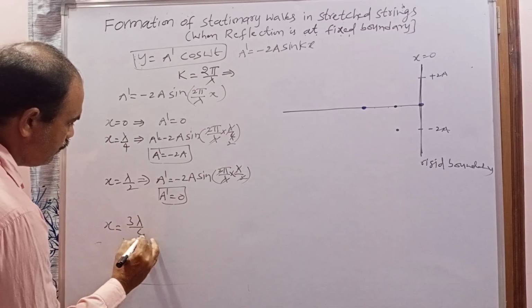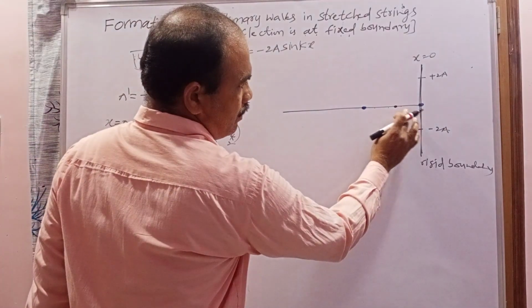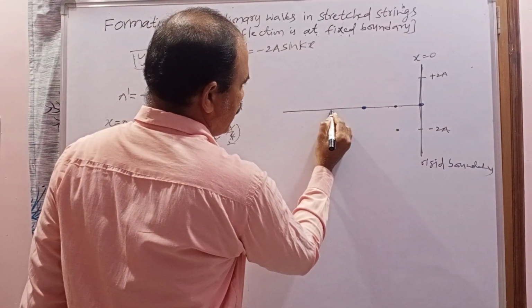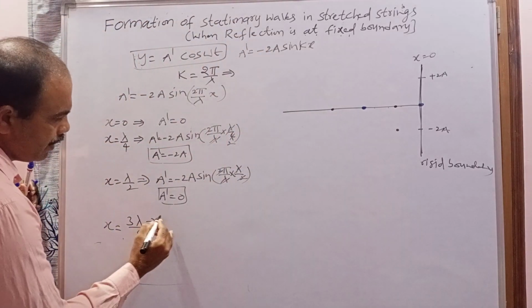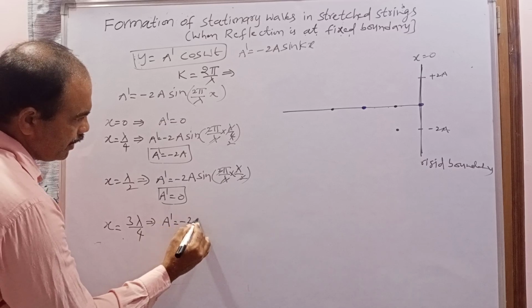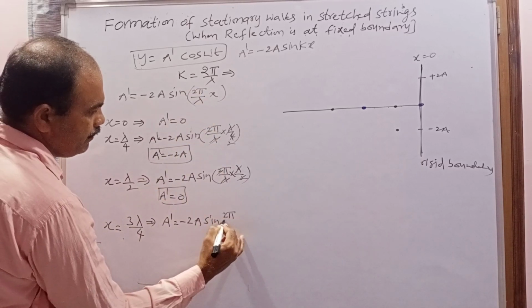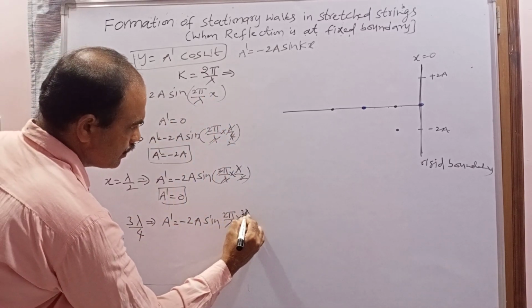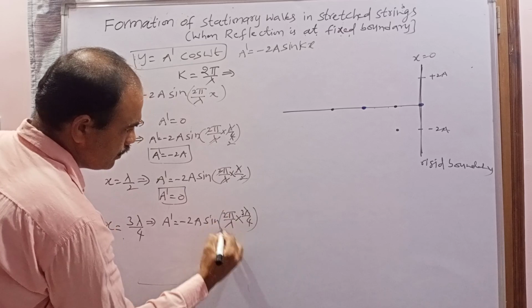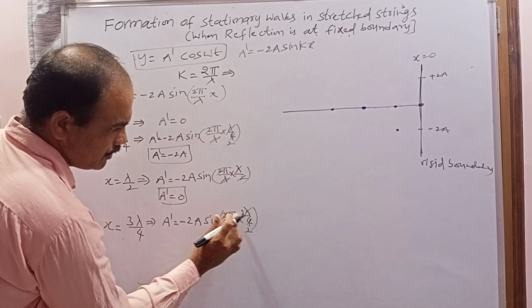3 lambda by 4. Now here, lambda by 4, 2 lambda by 4, and next I am taking a particle at 3 lambda by 4. So x equal to 3 lambda by 4. So a dash is equal to minus 2a sine of 2 pi by lambda into x. X means 3 lambda by 4, so this lambda is cancelled, 2 ones are 2, 2 twos are 2. What remains? 3 pi by 2.